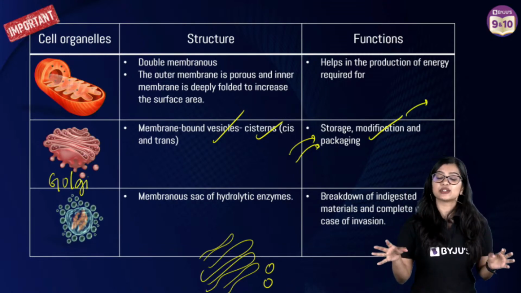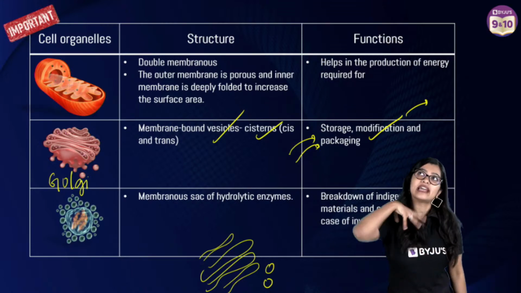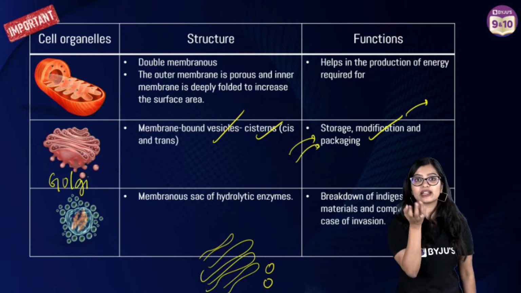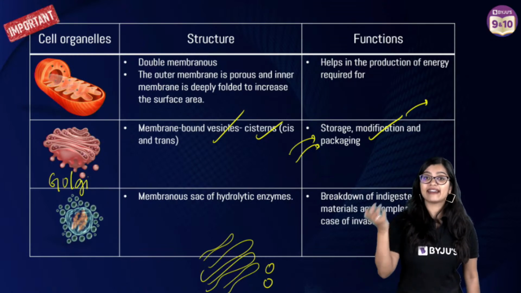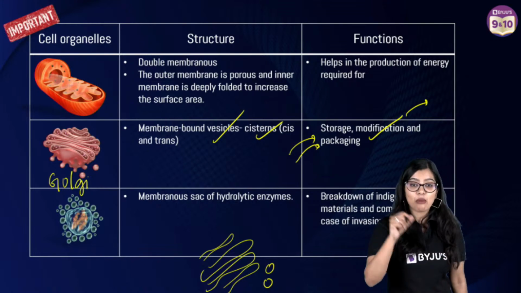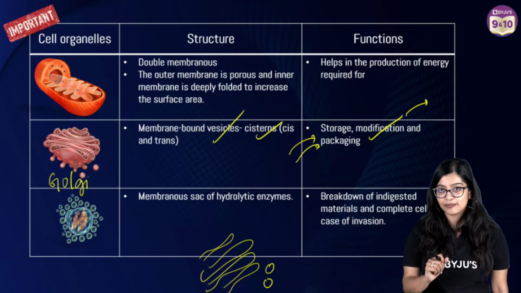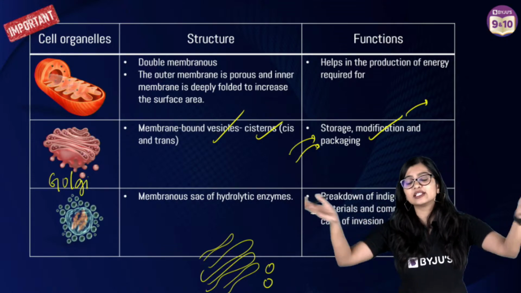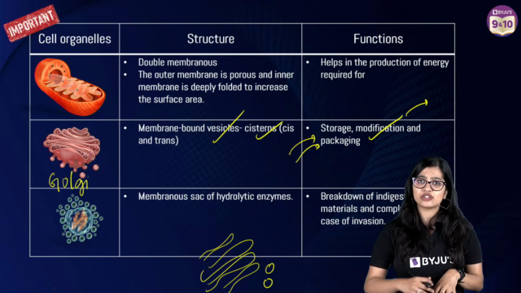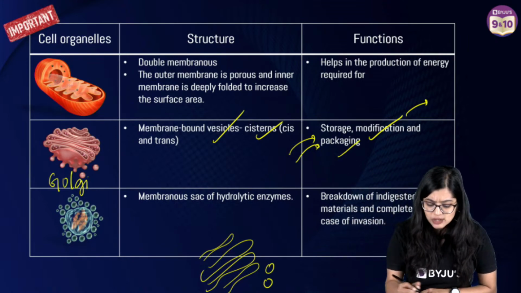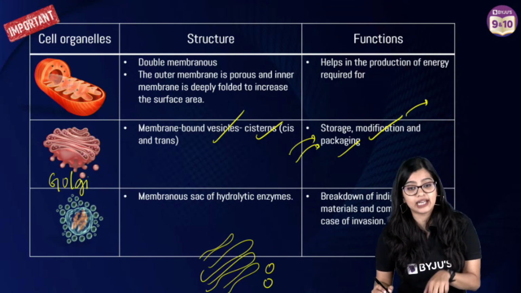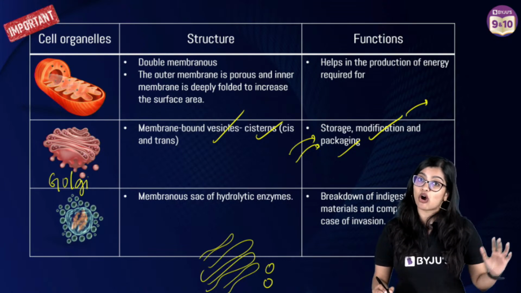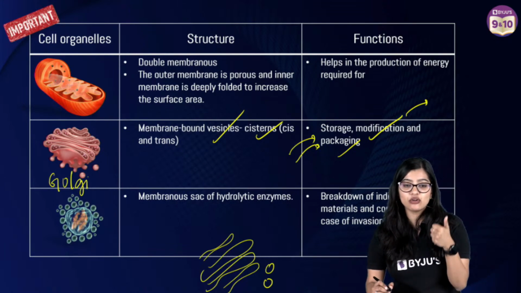Now there are some proteins which are synthesized by the ER that cannot directly go and do their function. Even though the protein is manufactured and produced, the protein is not going to carry out its function. It requires some modification. So that modification is done by the Golgi body. And along with that, there are so many proteins which are produced. Who will know where this protein has to go? Should it go inside the cell? Should it go outside the cell? So all this packaging and transport is also done by the Golgi body, which is why we also call it the post office of the cell. So this is all about Golgi bodies.